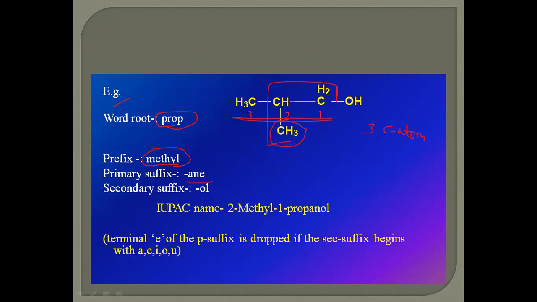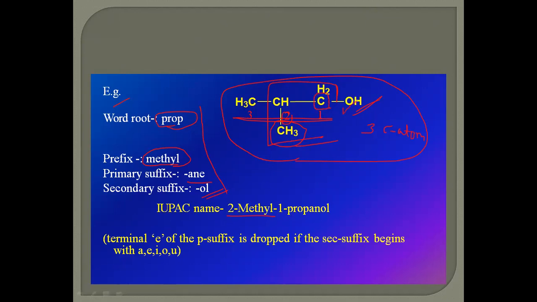The primary suffix: all are single bonds, so AN is the primary suffix, and the secondary suffix for the hydroxy group present in this structure is OL. So collecting all the information of word root, prefix, primary suffix, and secondary suffix, the IUPAC name of this example is written as 2-methyl, meaning at position 2 the methyl substitution occurs.